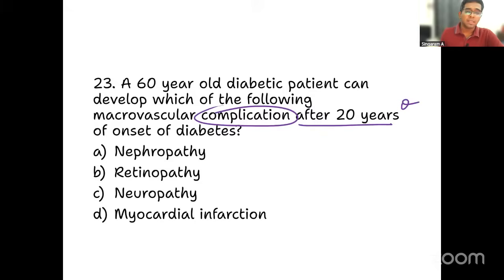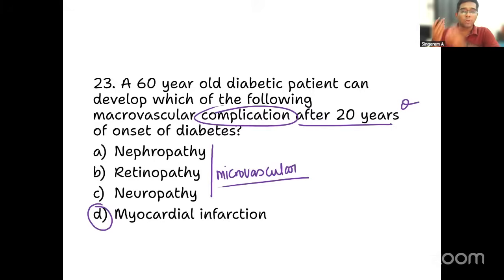Yes. Any answer for this question? Which is a macrovascular complication? Yes, it is myocardial infarction only, right? Nephropathy, neuropathy, and retinopathy, they're all microvascular complications. Only myocardial infarction is a macrovascular complication because basically it involves the coronary artery, which is classified as a big artery or a macrovascular complication. Very simple.